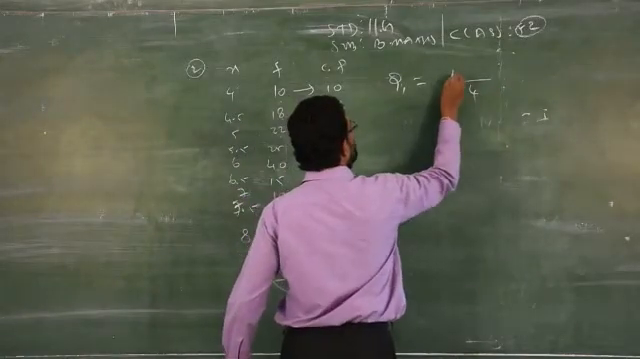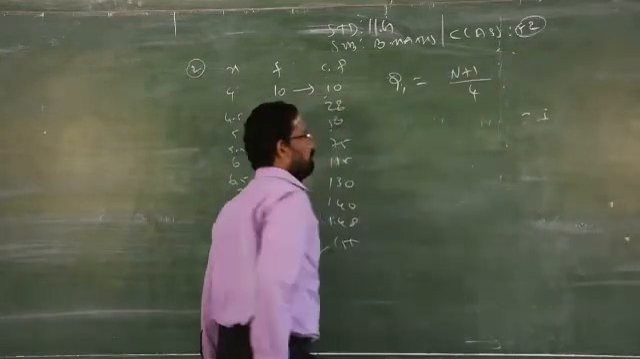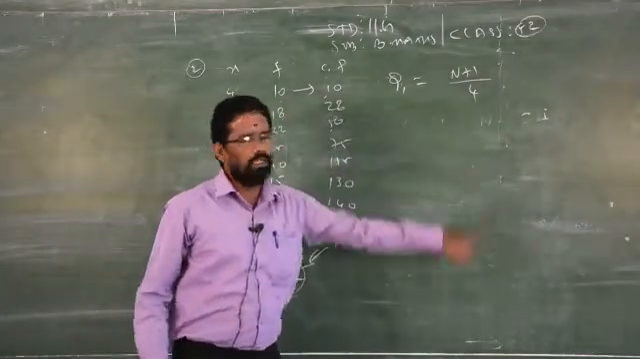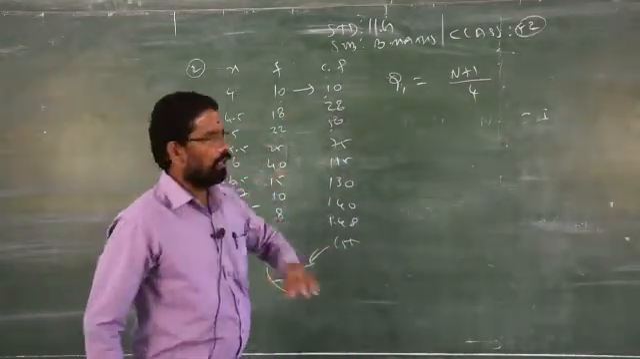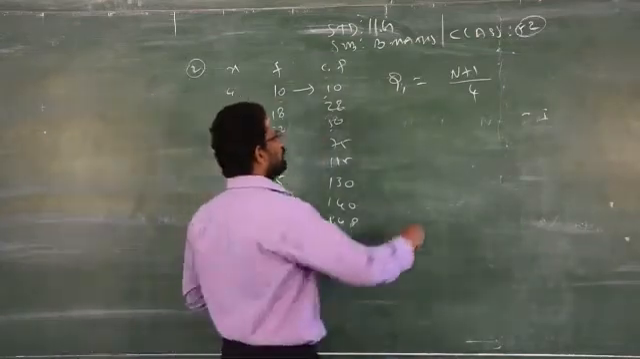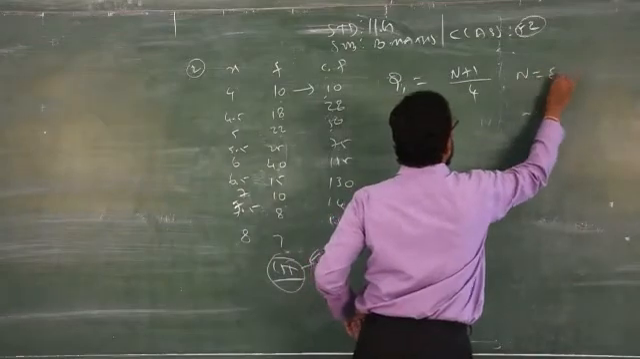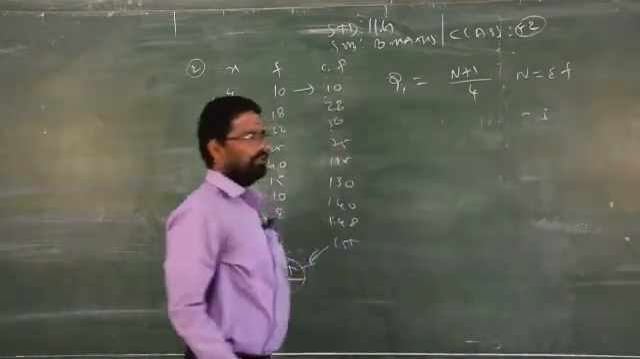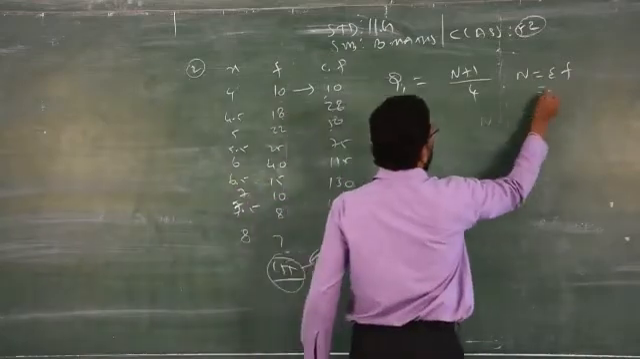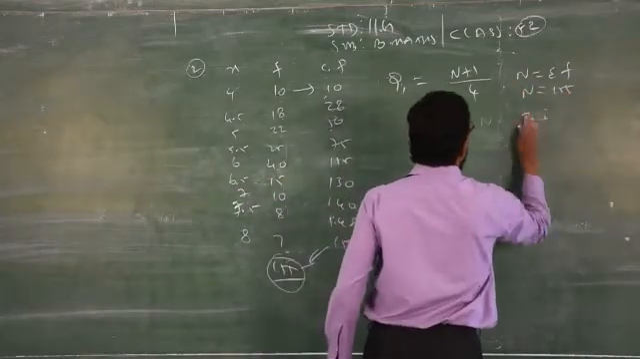Therefore, you have to divide by 4. The formula is capital N plus 1 by 4. Clear? Don't use small n. Small n you can use only for ungrouped data. For grouped data, please always use capital N. Here the capital N stands for, as I told you already, the sum of the total frequency. What is the total frequency? 155. N is equal to 155.